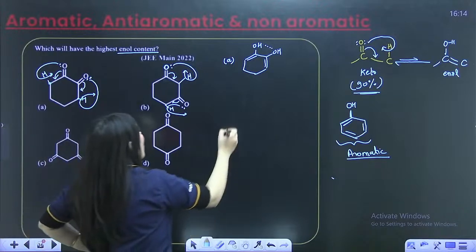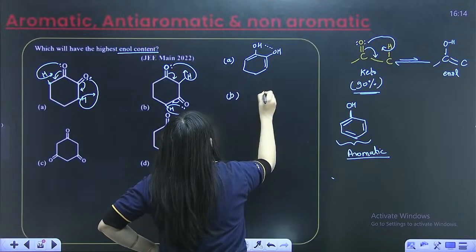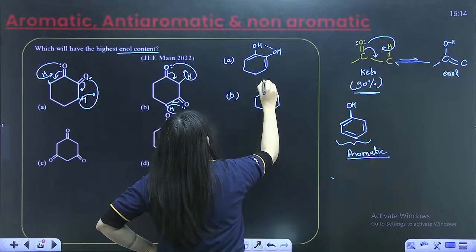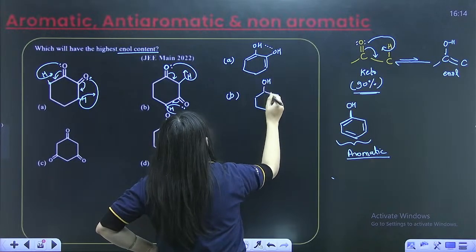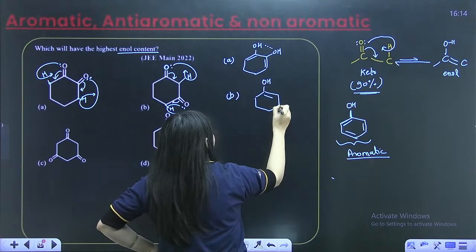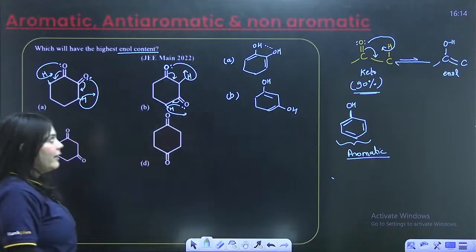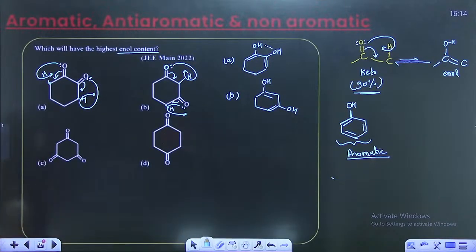For the B option it will form something like this: OH, a double bond, again an OH, and a double bond. So these kinds of products are formed. Here there is no H bonding, hence it is even less stable.